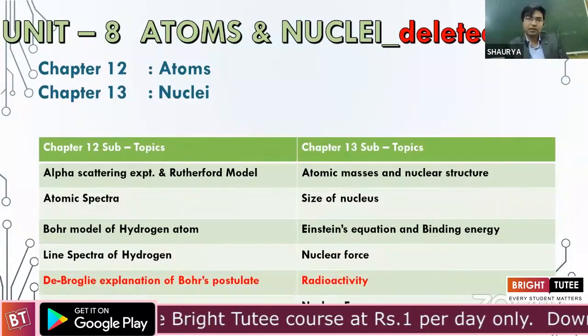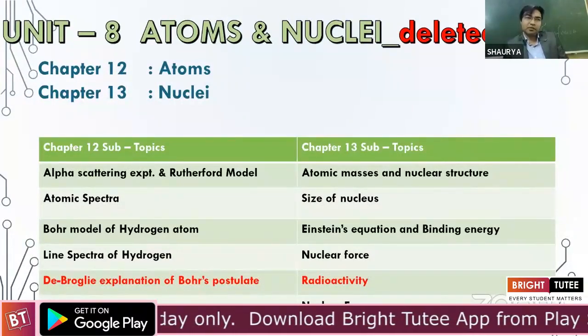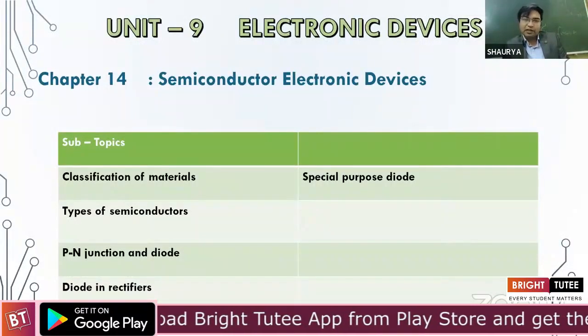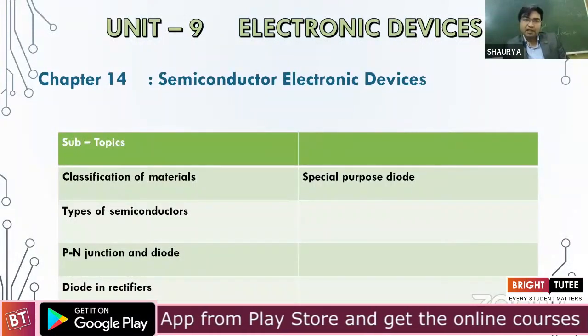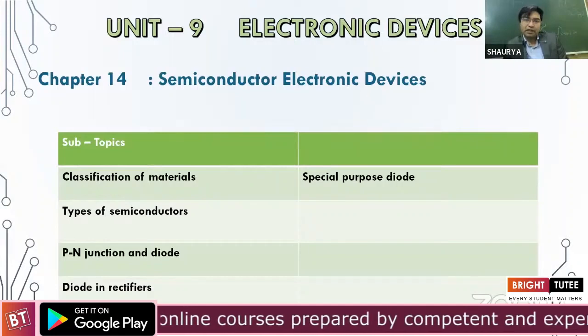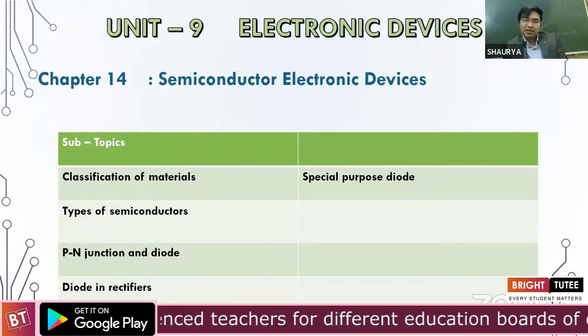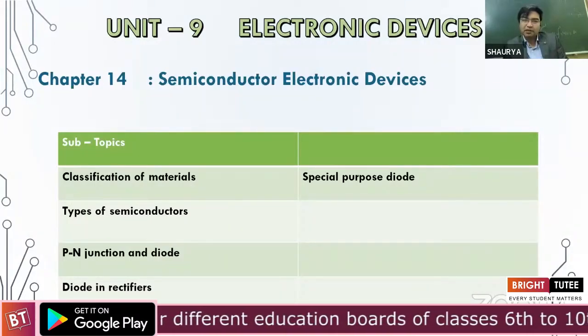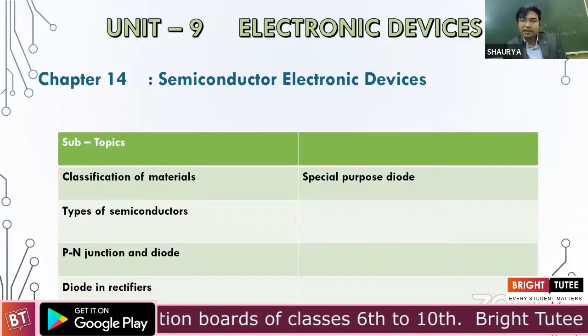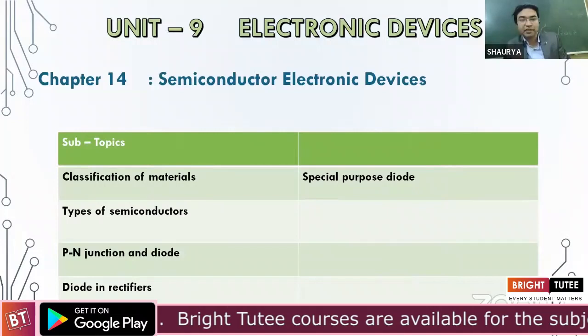Okay, coming to our last unit of term 2, that is electronic devices. This chapter basically was in 3 to 4 parts, right, as we knew it. The first part dealt with the classification of materials, the types of semiconductors, p-n junction diode, and different special purpose diodes, and also, obviously, the diode being used in rectifier circuits, be it half wave, full wave, or bridge rectifiers.